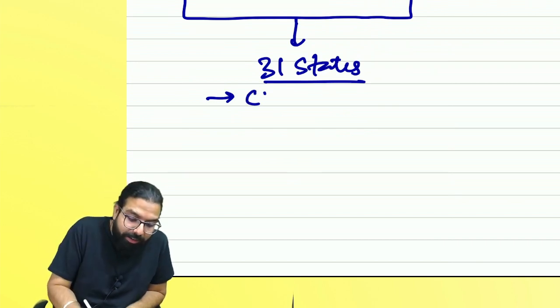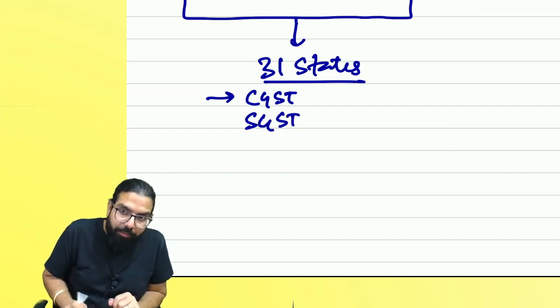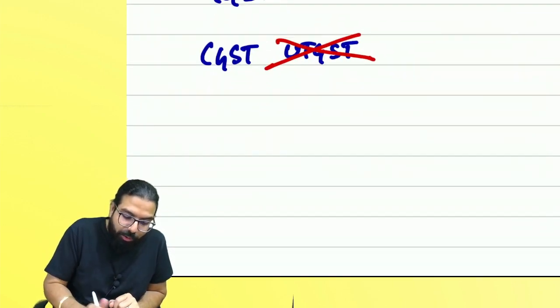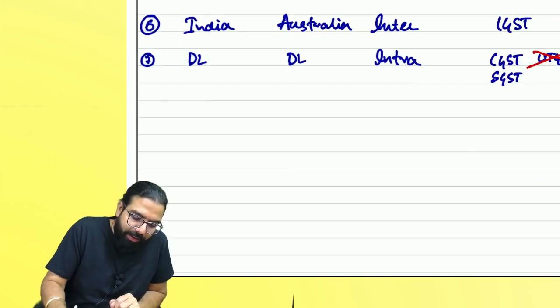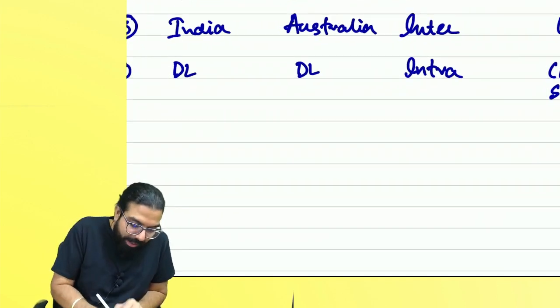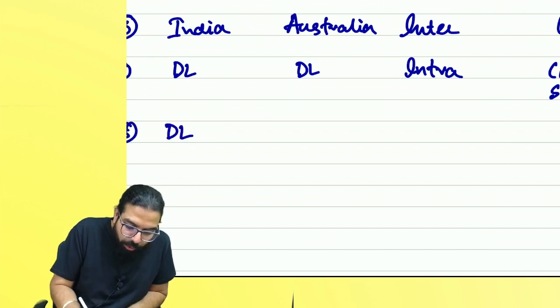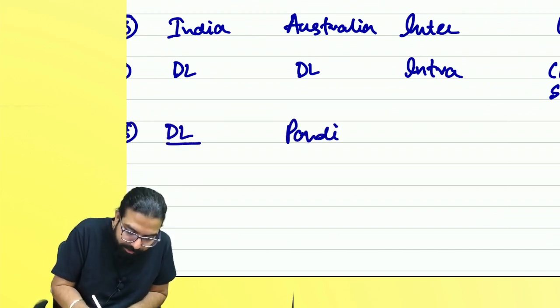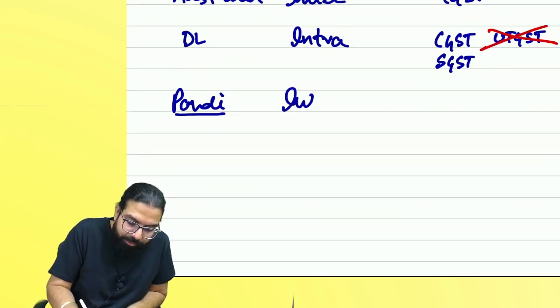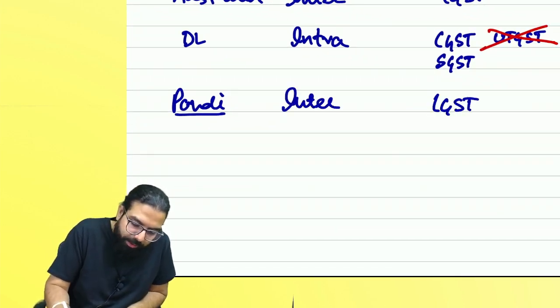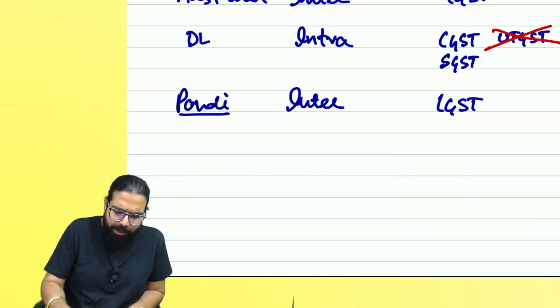And in states, whenever a transaction happens, we'll charge CGST plus SGST. Are we clear, everyone? Can you tell me in this scenario what will we charge? Delhi to Delhi, CGST plus SGST. Pakka clear? I'll ask you one more question. Delhi to Pondi, state to state, intra or inter first of all? Inter. What will you charge? Sure, everyone got it.